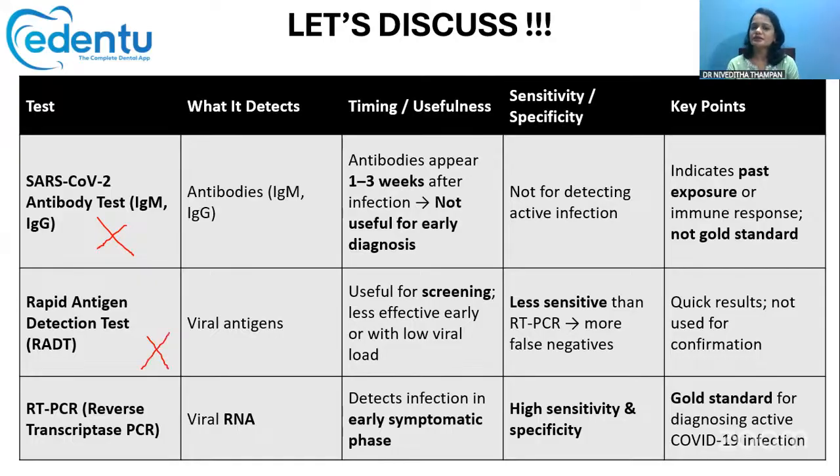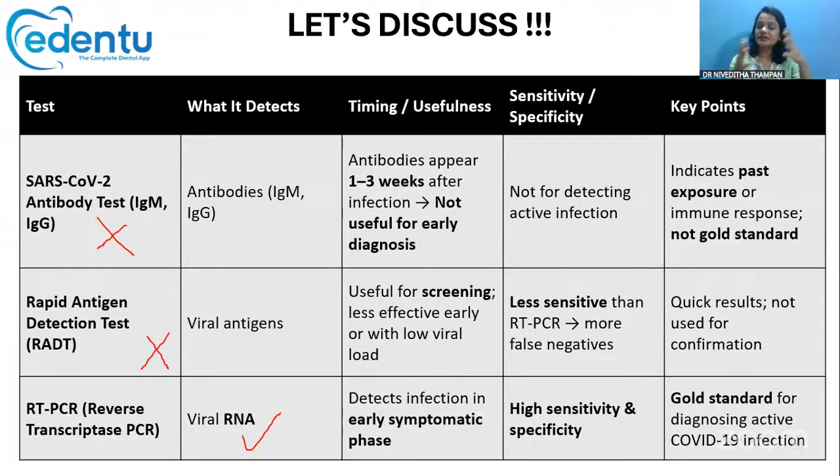Then at the last we have the RT-PCR, which is the reverse transcriptase PCR, which detects the viral RNA. Even if very small amounts of the virus are present in our body, it can detect it. So it has very high sensitivity and very high specificity.